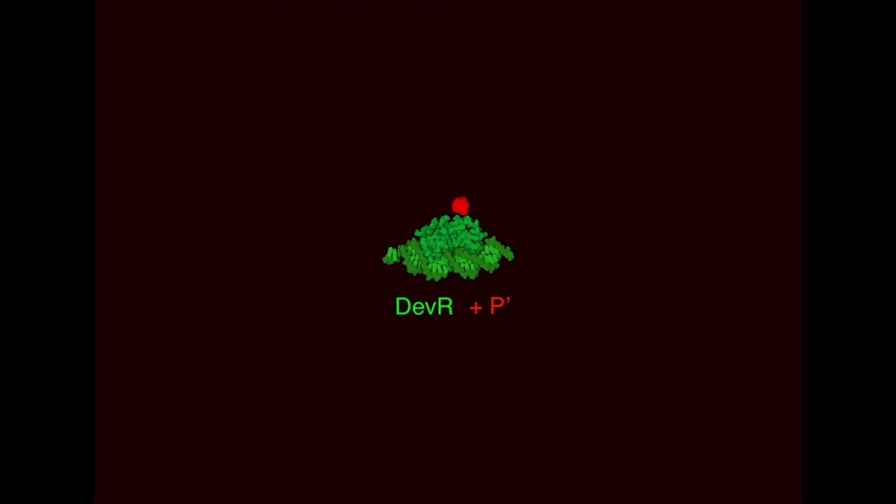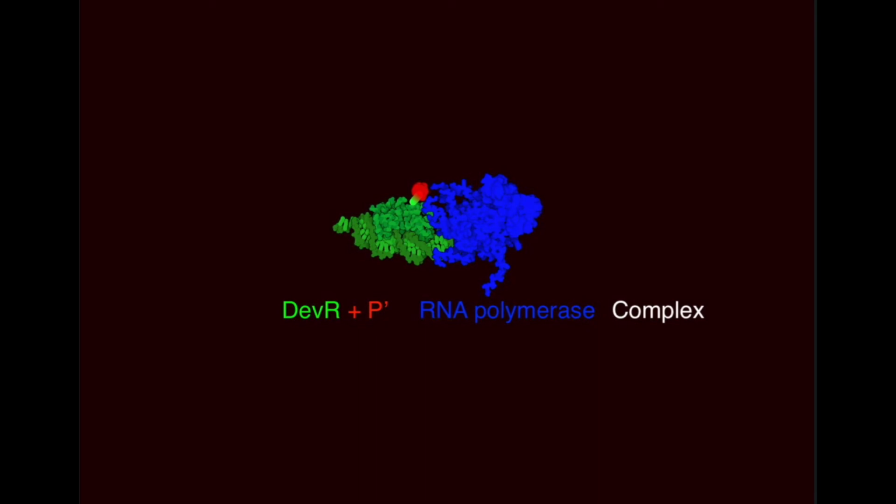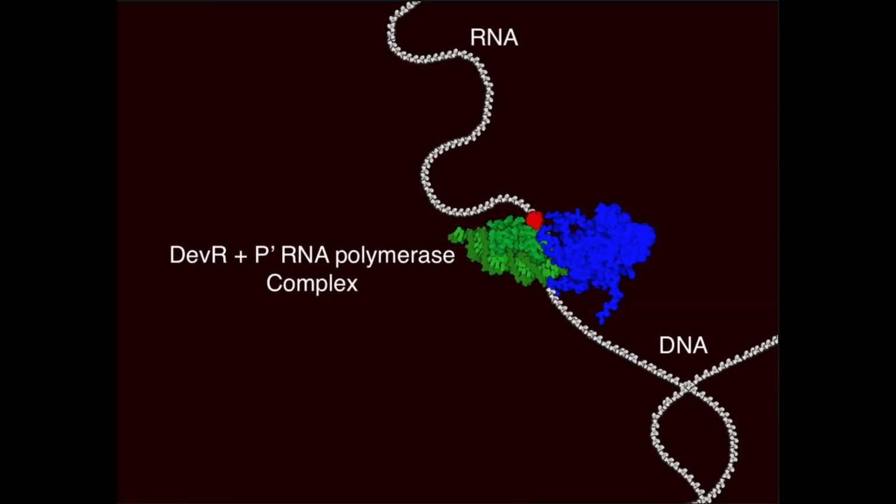response to hypoxia. DEV-R is responsible for regulating a 48-member regulon, essentially meaning that upon activation, it initiates the transcription of a multitude of proteins that are necessary in TB's ability to become and stay dormant, as well as survive in these conditions. This is achieved by the binding of DEV-R to an RNA polymerase. A complex is formed and cooperatively binds to DNA, initiating transcription of the proteins under DEV-R's control.